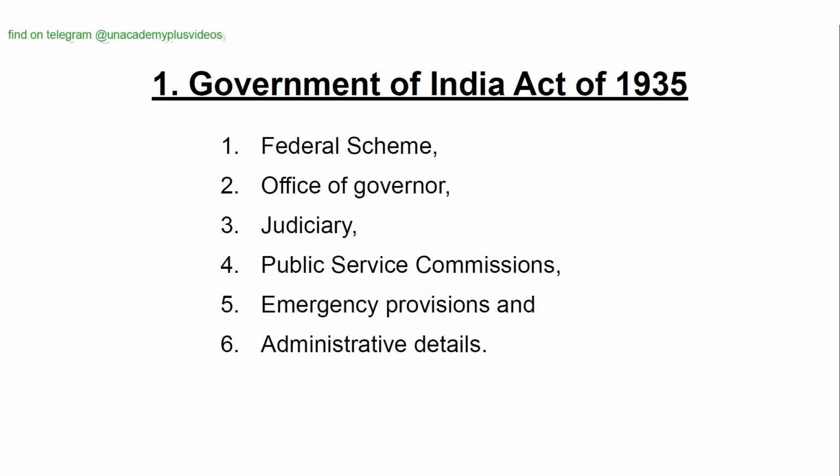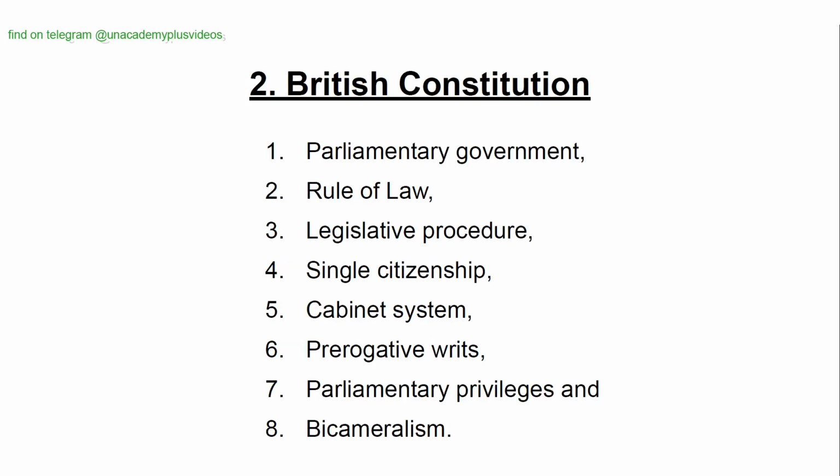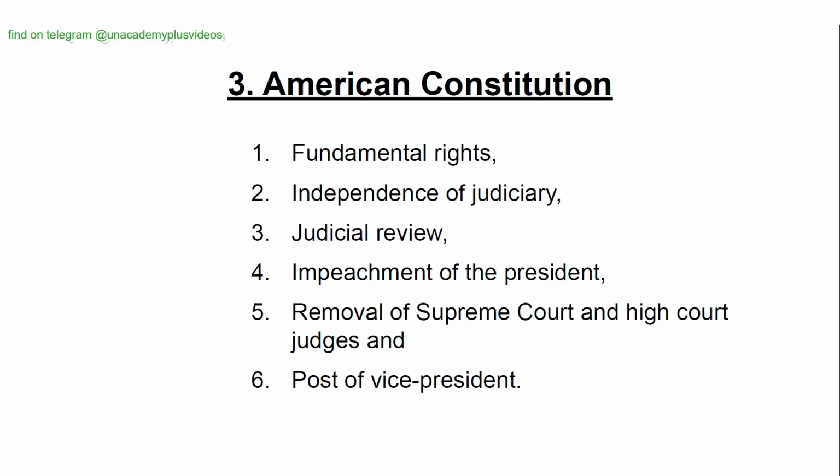Sources of the Indian Constitution. Government of India Act of 1935: federal scheme, office of governor, judiciary, public service commissions, emergency provisions, and administrative details. British Constitution: parliamentary government, rule of law, legislative procedure, single citizenship, cabinet system, prerogative writs, parliamentary privileges, and bicameralism. American Constitution: fundamental rights, independence of judiciary, judicial review, impeachment of the president, removal of Supreme Court and High Court judges, and post of the vice president.